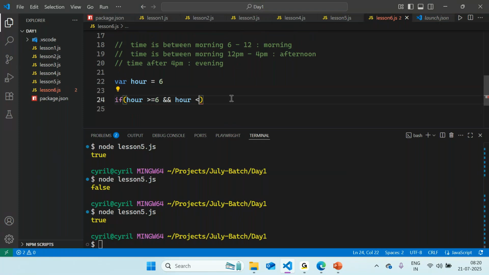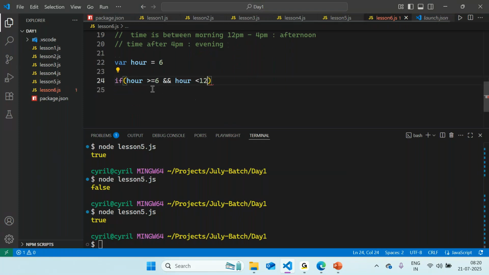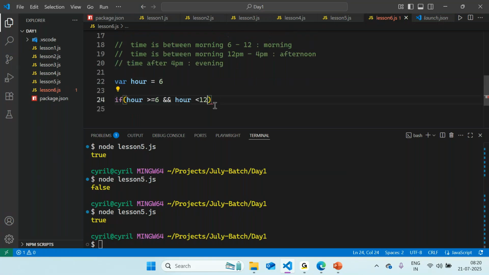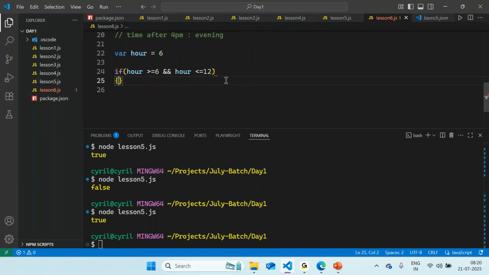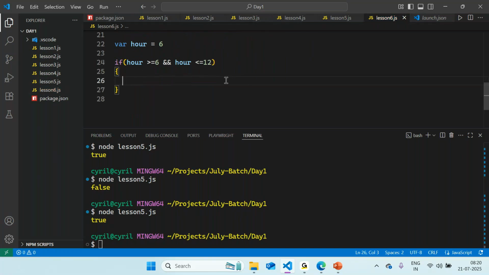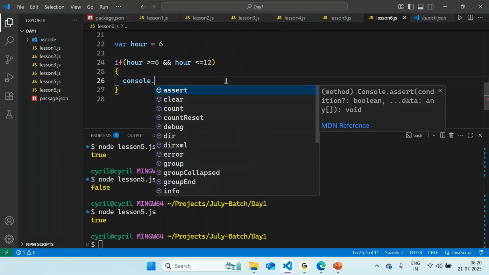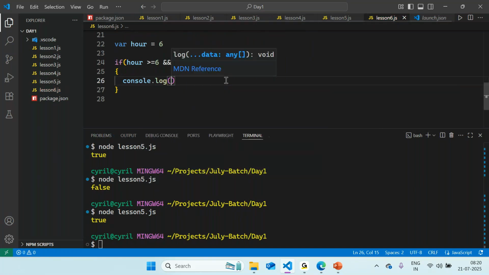So till 12 we have that buffer, right? Less than or equal is also fine. So till 12 we want to do that, right? So less than or equals, I can say, that just print the output as console.log and just say, what we can say, good morning.